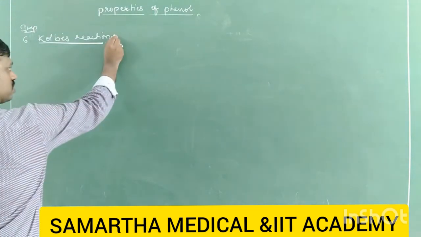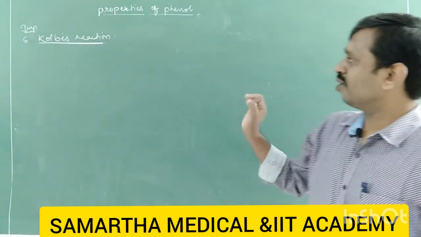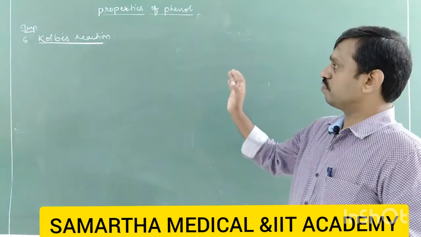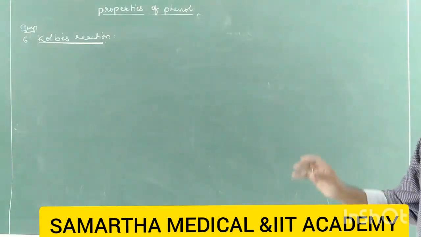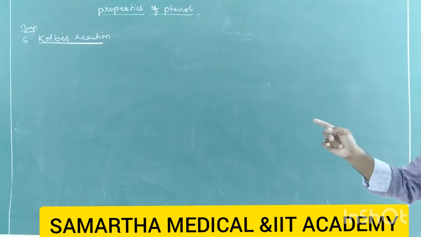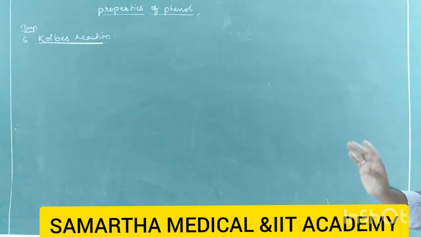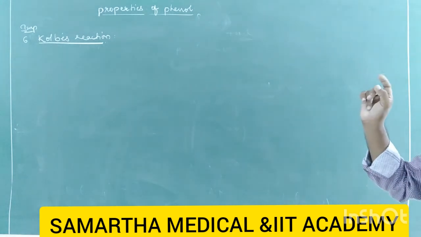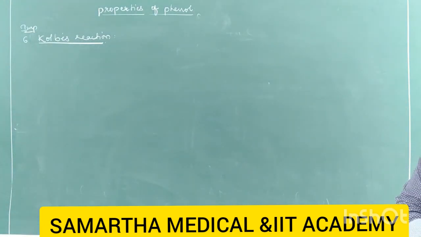Right, now I'll write the first statement. Kolbe reaction is here: phenol reacts with carbon dioxide in the presence of aqueous sodium hydroxide at 413 Kelvin temperature, 6 to 7 atm pressure to form sodium salt of salicylic acid, that is sodium salicylate, which undergoes further acidification in the presence of dilute hydrochloric acid to form salicylic acid.